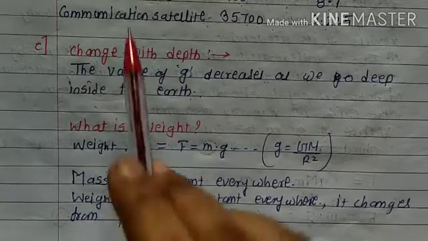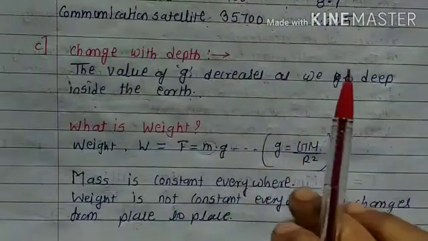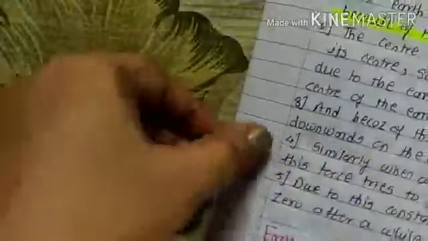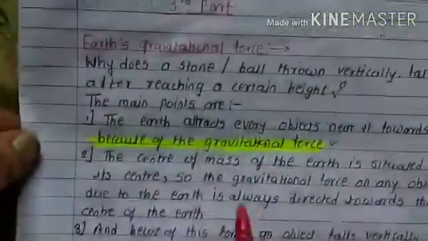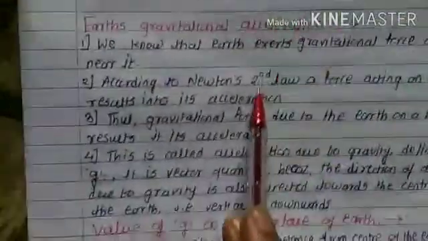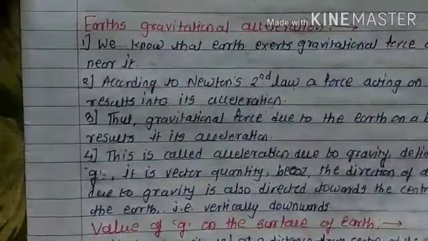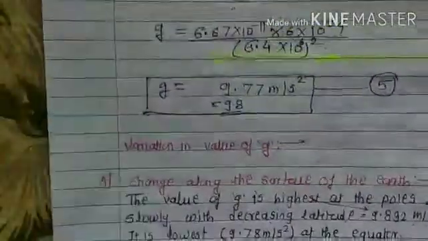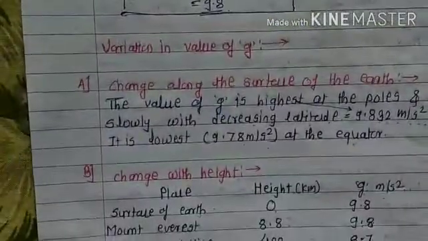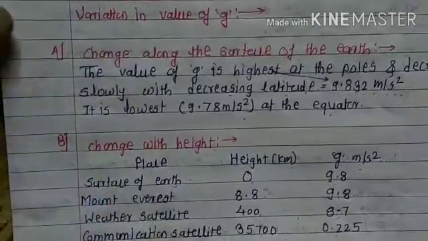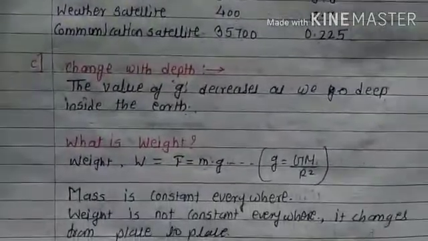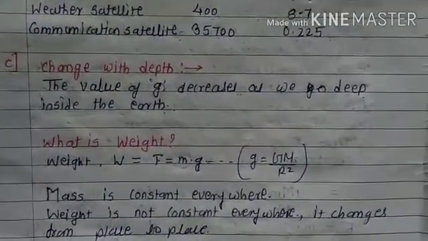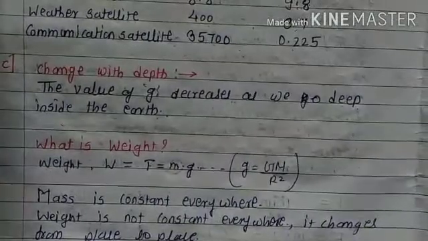Okay, so those are all the important points which we learned today. Once again I show you: Earth's gravitational force, Earth's gravitational acceleration, that value of g on the surface of the earth, and next the variation of value of g, and what is weight and mass. Let us take, student, the next point in the next session.